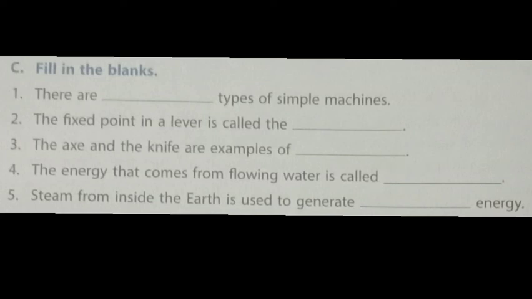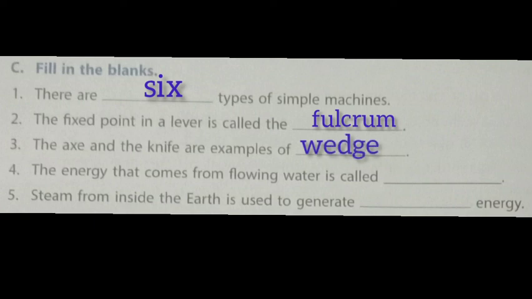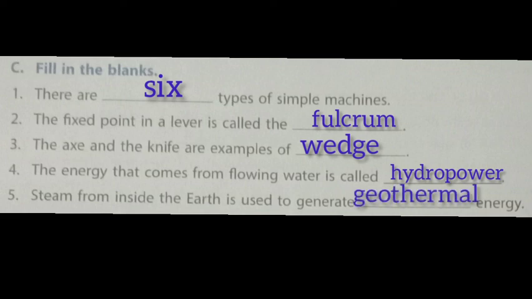First question, there are dash types of simple machines. There are 6 types of simple machines. Second question, the fixed point in a lever is called the fulcrum. Third one, the axe and the knife are examples of wedges. Fourth one, the energy that comes from flowing water is called hydropower. Fifth question, steam from inside the earth is used to generate dash energy. It is geothermal energy. So we have completed all the EVS portions from semester 2 textbook.